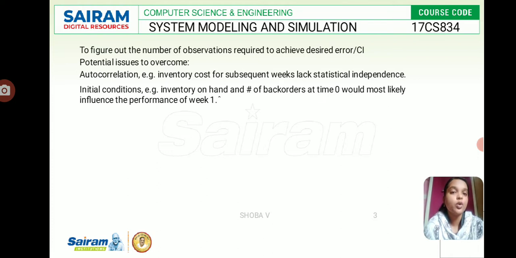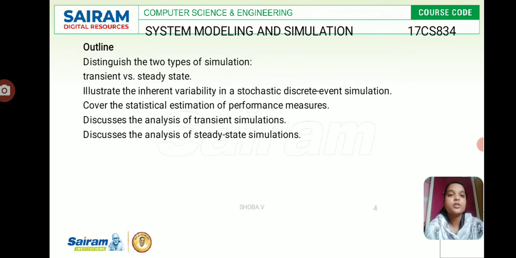Potential issues to overcome: we have a test called the autocorrelation test and a frequency test, and normally in this we apply hypothesis testing. Autocorrelation, for example, is inventory cost for subsequent weeks, which lacks statistical independence. For initial conditions, for example, the inventory on hand and number of back orders at time 0 would most likely influence the performance of week 1. So this is the main outline.